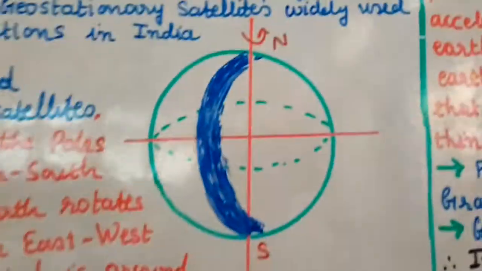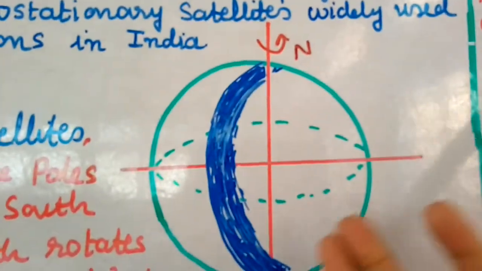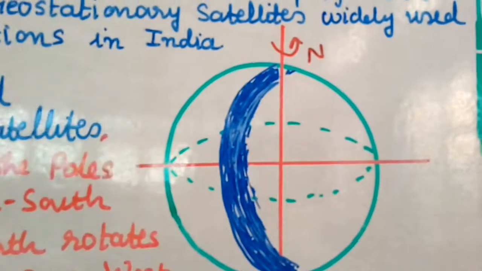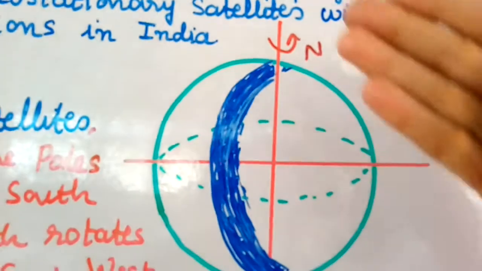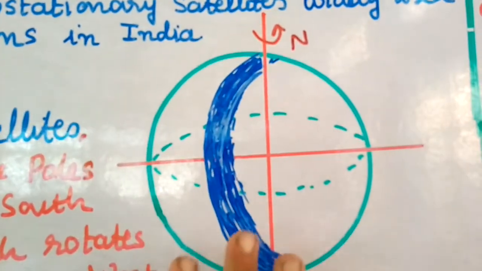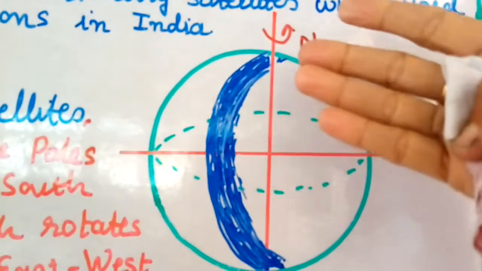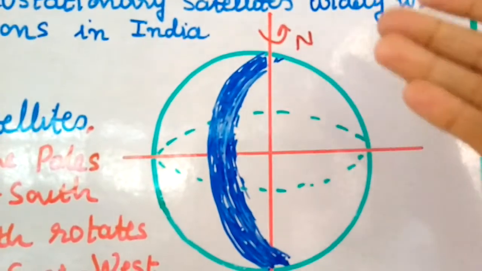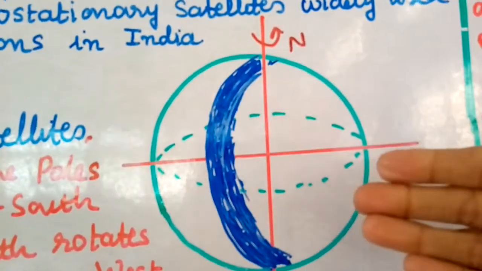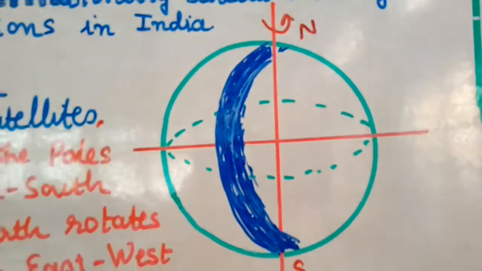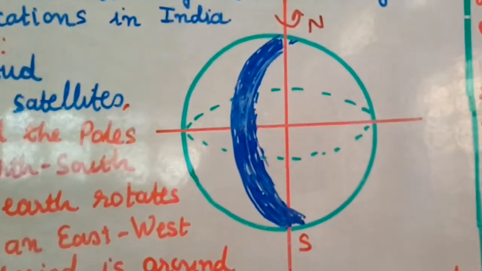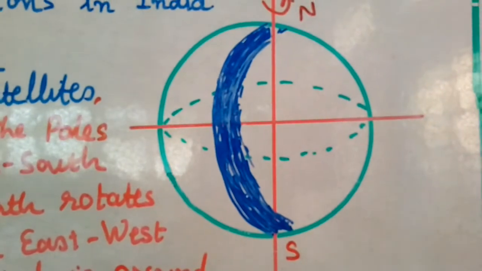But you can see that the Earth is also rotating in this movement, right? Earth rotates on its axis. Suppose in the first rotation it has captured this much view. Then again it is coming for the second view, and the Earth has moved a little more. So when the Earth moves, again another strip comes in front of the camera, right? So one strip is moved, then comes the other strip. As an effect, it will cover the whole Earth.